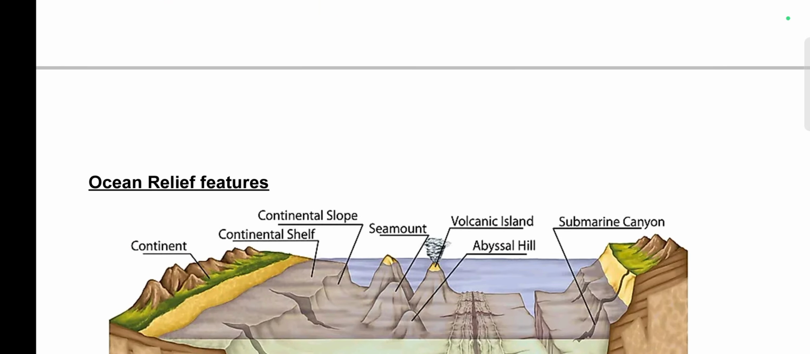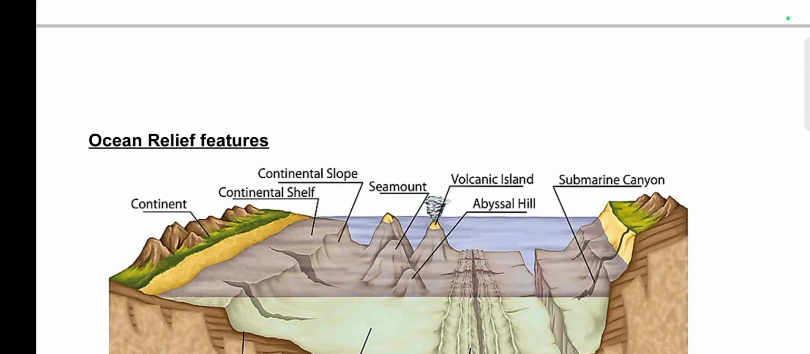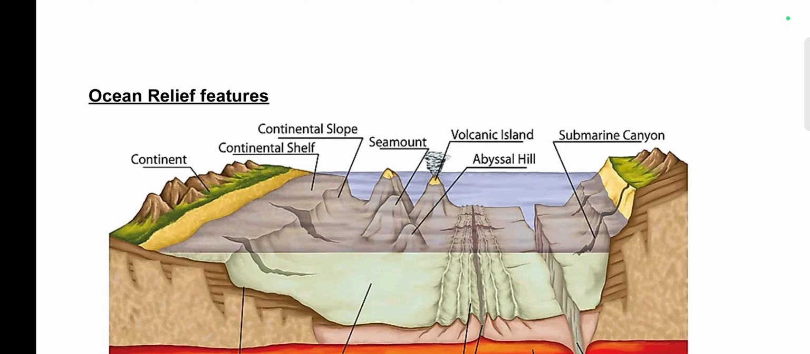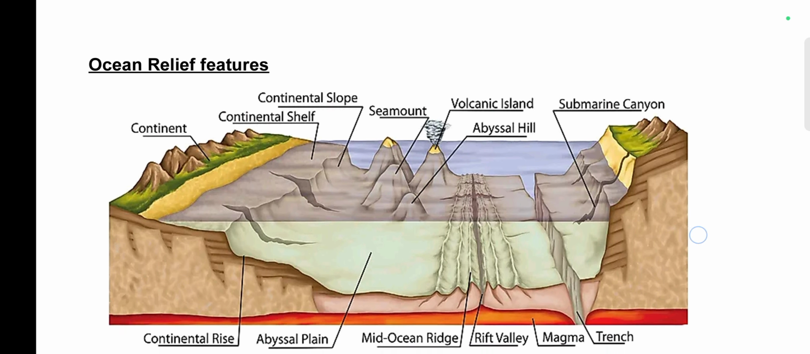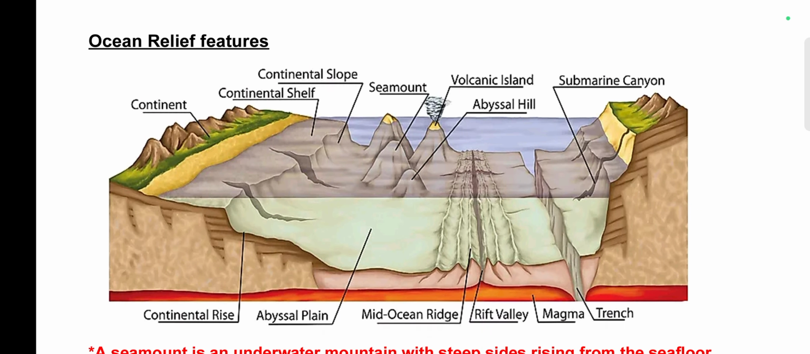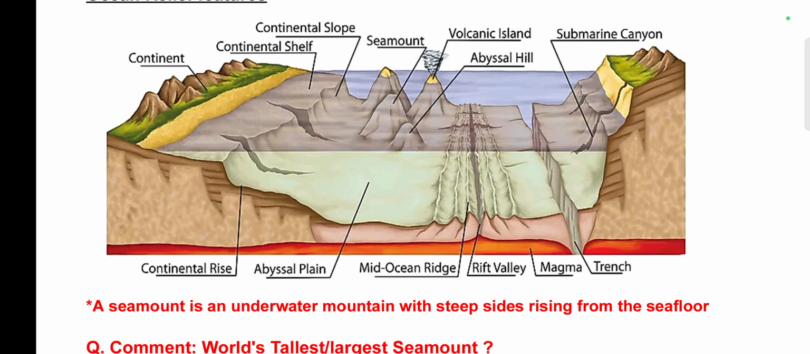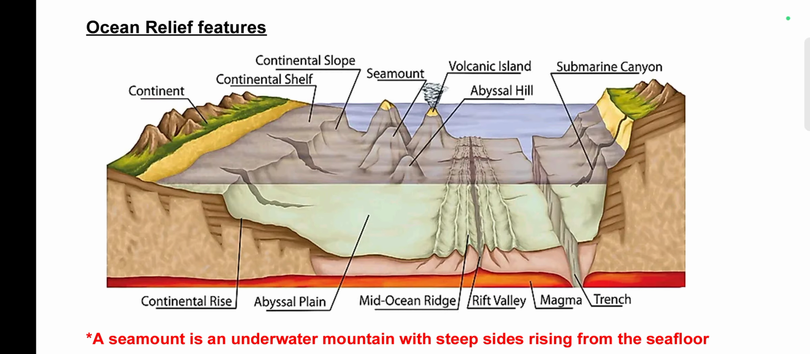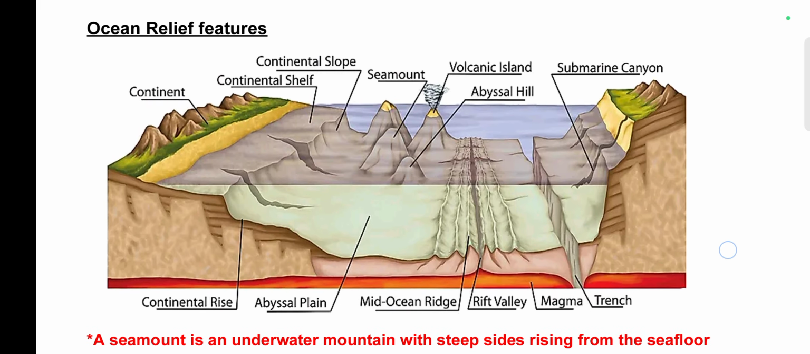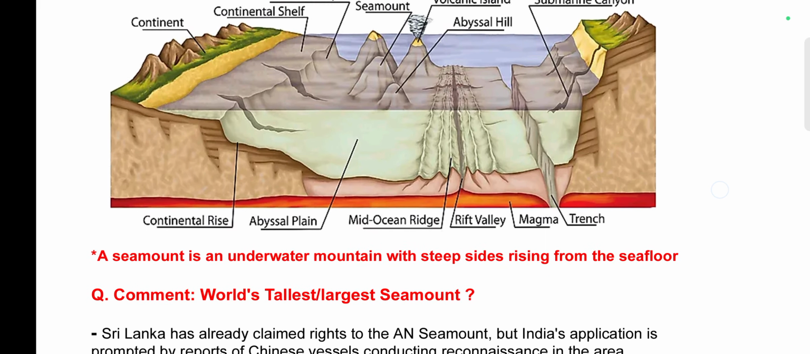Since we are discussing the seamount, you can also look at the ocean relief features. At the start of the ocean relief features, you will find the continent and then the continental shelf, then your continental rise, continental slope, abyssal plain, seamount, mid-oceanic ridges, volcanic island, abyssal hill, rift valleys, trenches, which are the deepest part of the ocean, and submarine canyon. Revise it later as part of your geography revision.